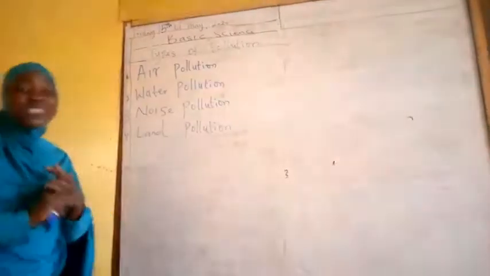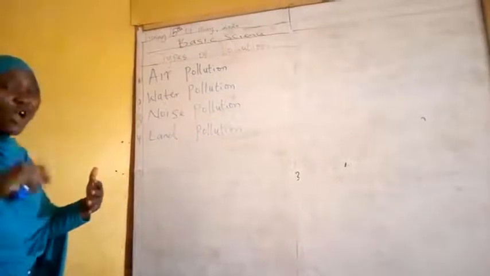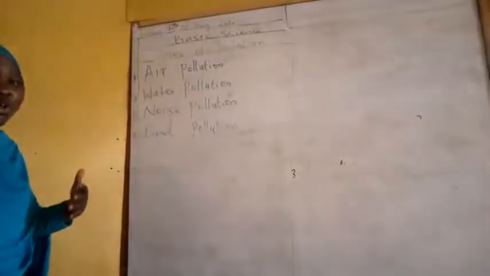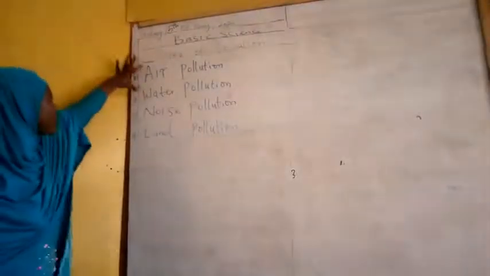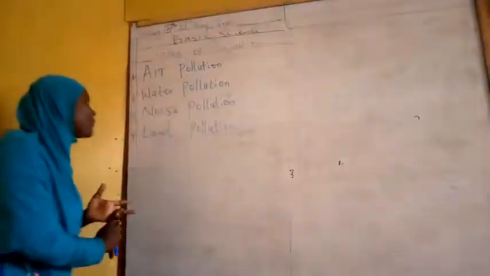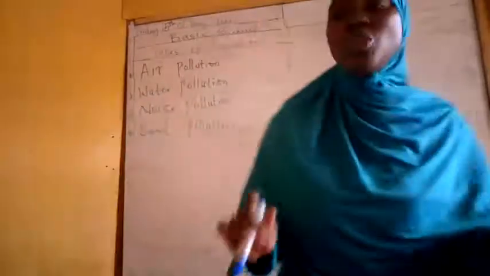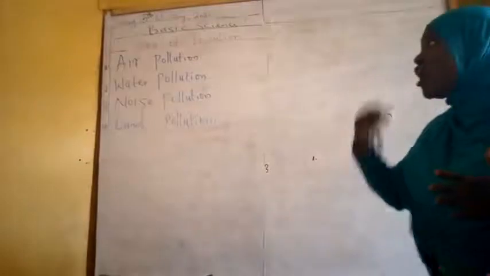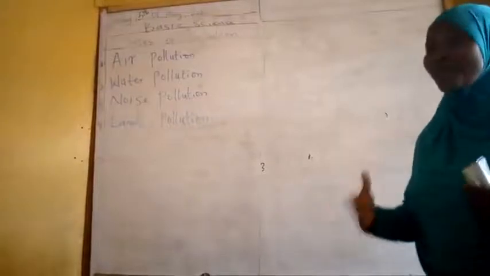So, I've explained before. In this topic of pollution, we've treated the definition: pollution can be defined as the release of harmful substances into the environment. And the harmful substances are called what? Pollutants. Don't forget. And these are the types of pollution that we have: air pollution, water pollution, noise pollution, and land pollution. With this simple explanation, I think you will have known the types and the definition. Whenever you have it in your exam, you're supposed to write and explain.